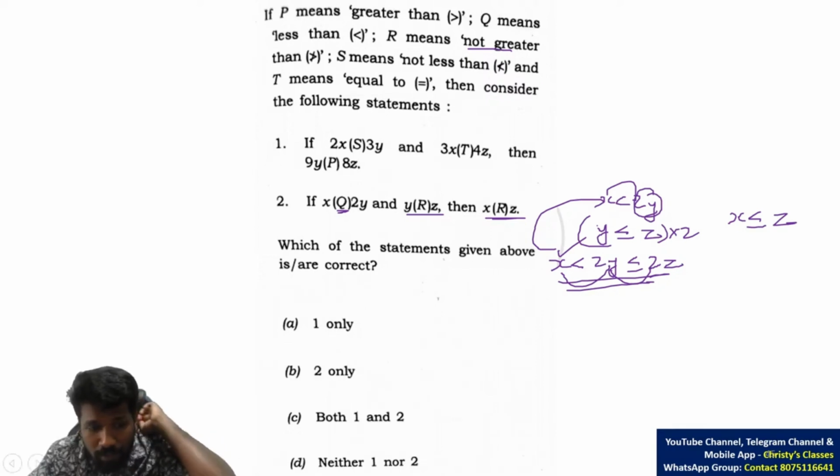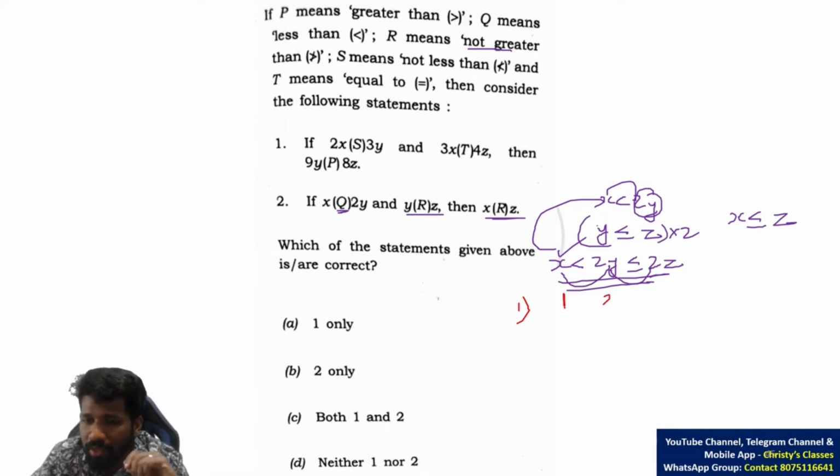Or if you are confused why it is wrong, I will tell you two counter examples. Example 1. Let x be 1 and y be 1. So 2y is 2. So 1 less than 2 less than or equal to 2z, which is 4.